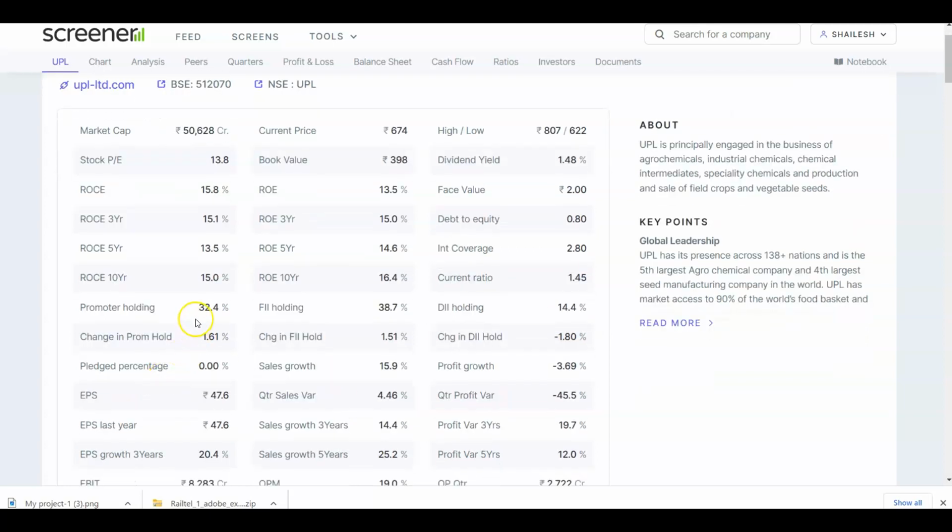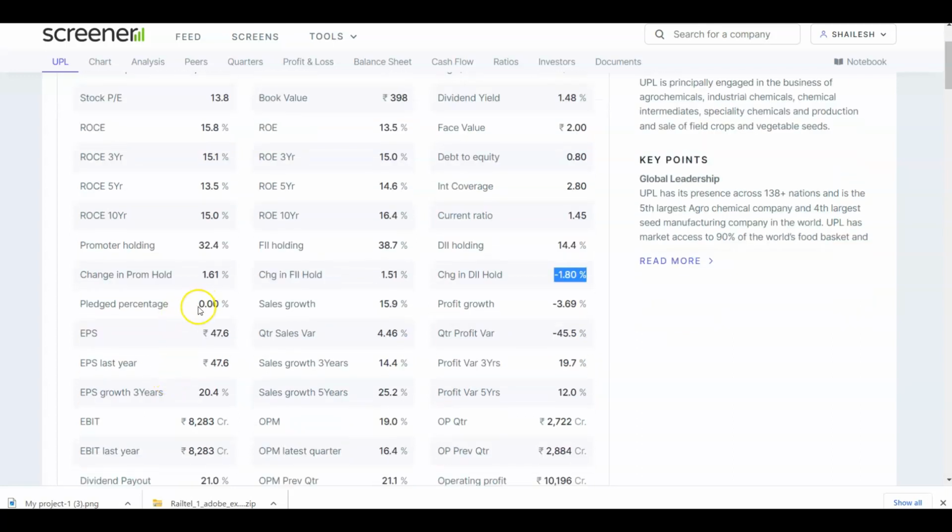Now if we look into the promoters holding, it is 32.4, which is not good. It should ideally be more than 50%. The FII's holding is 38.7 and the DII's holding is 14.4. The change in promoters holding is 1.61, so the promoters have purchased their own stock and increased their stake in the company. The FII's have increased their holding by 1.51%, and the DII's have reduced their stake by 1.8%. There is no pledged percentage.